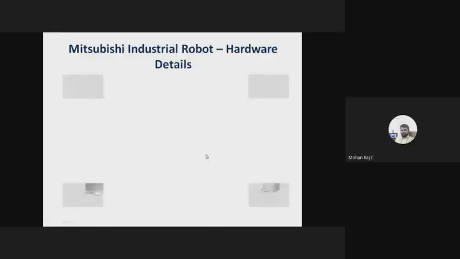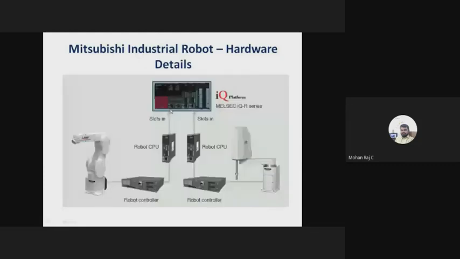These two cables are connected here. I think here you can see. So this is one PLC, another PLC. The second PLC takes care of all the control switches. The first PLC takes care of the control signal which needs to be given to the robotic controller.